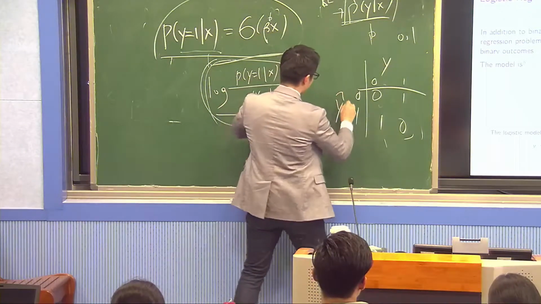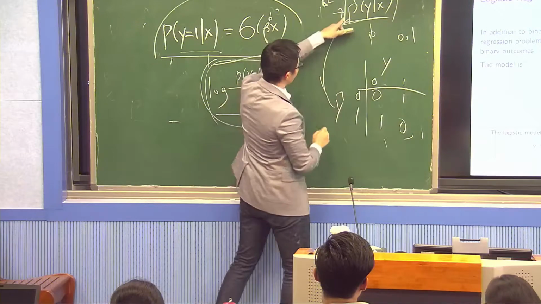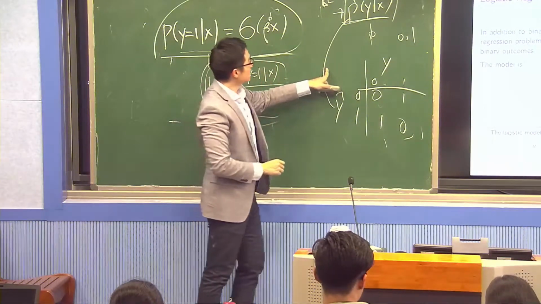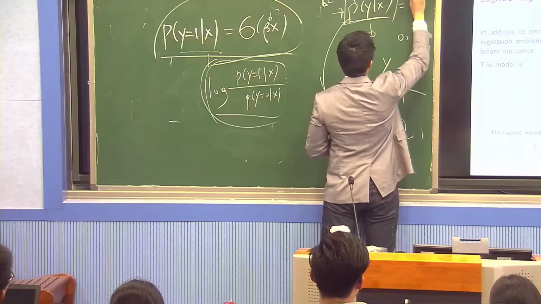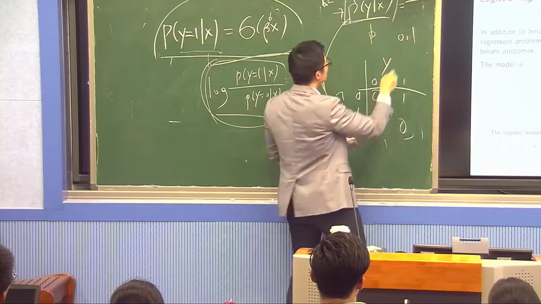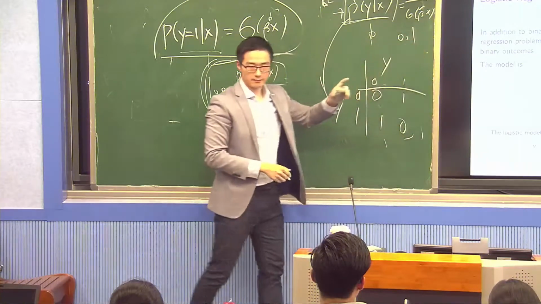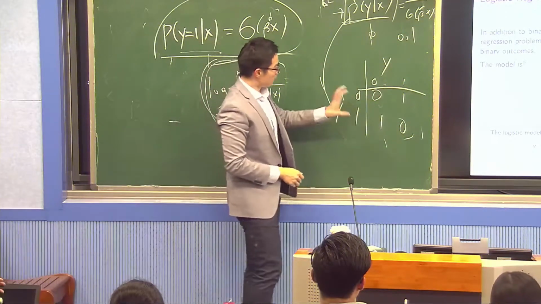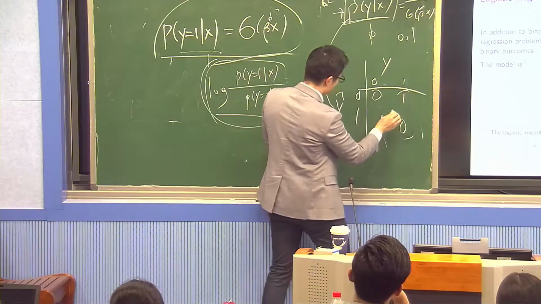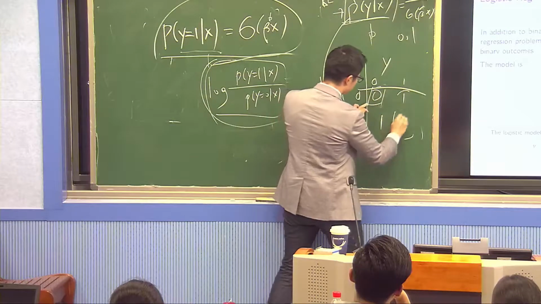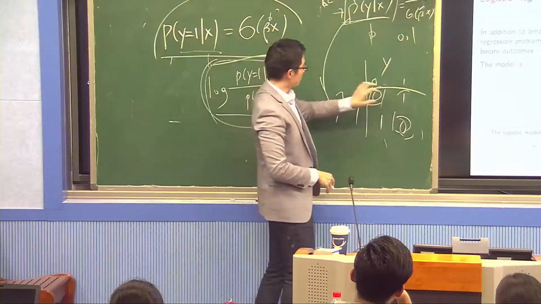Now, what is your y hat? Your y hat is based on the underlying probability. And the underlying probability is beta hat x in terms of linear regression. In terms of logistic regression, it's sigma of beta hat x. The point is, as long as your prediction is correct, there's no loss. As long as your prediction is incorrect, it should be 1 but you have 0, it's 1, right?